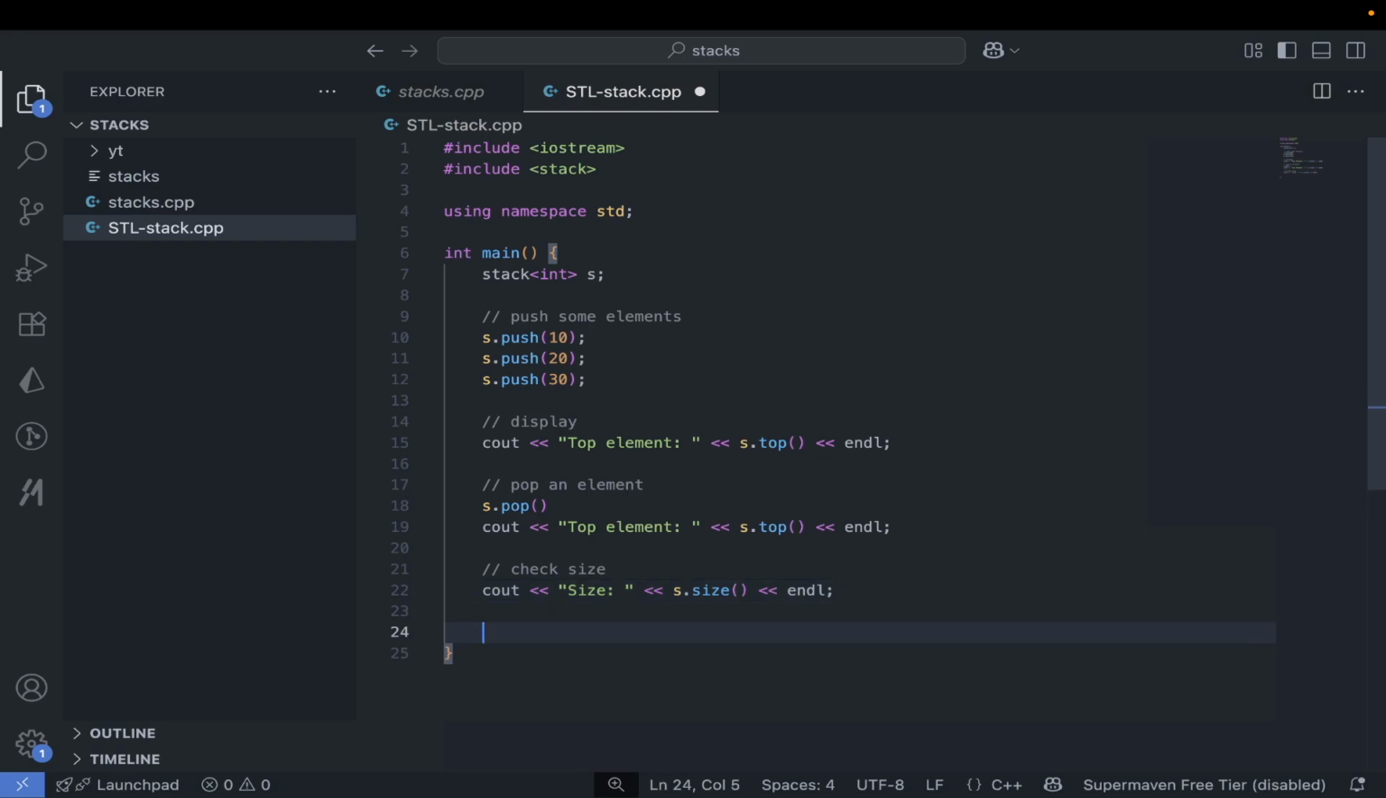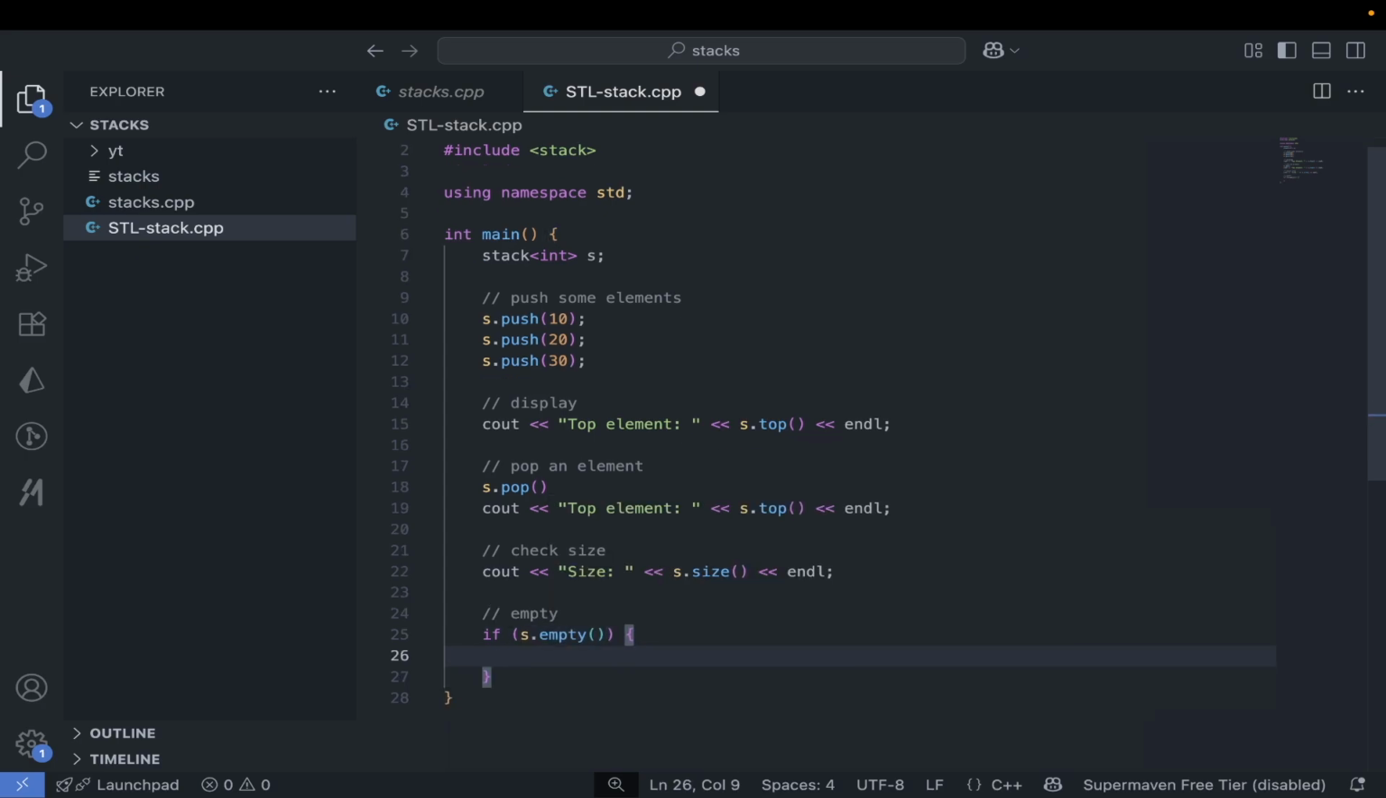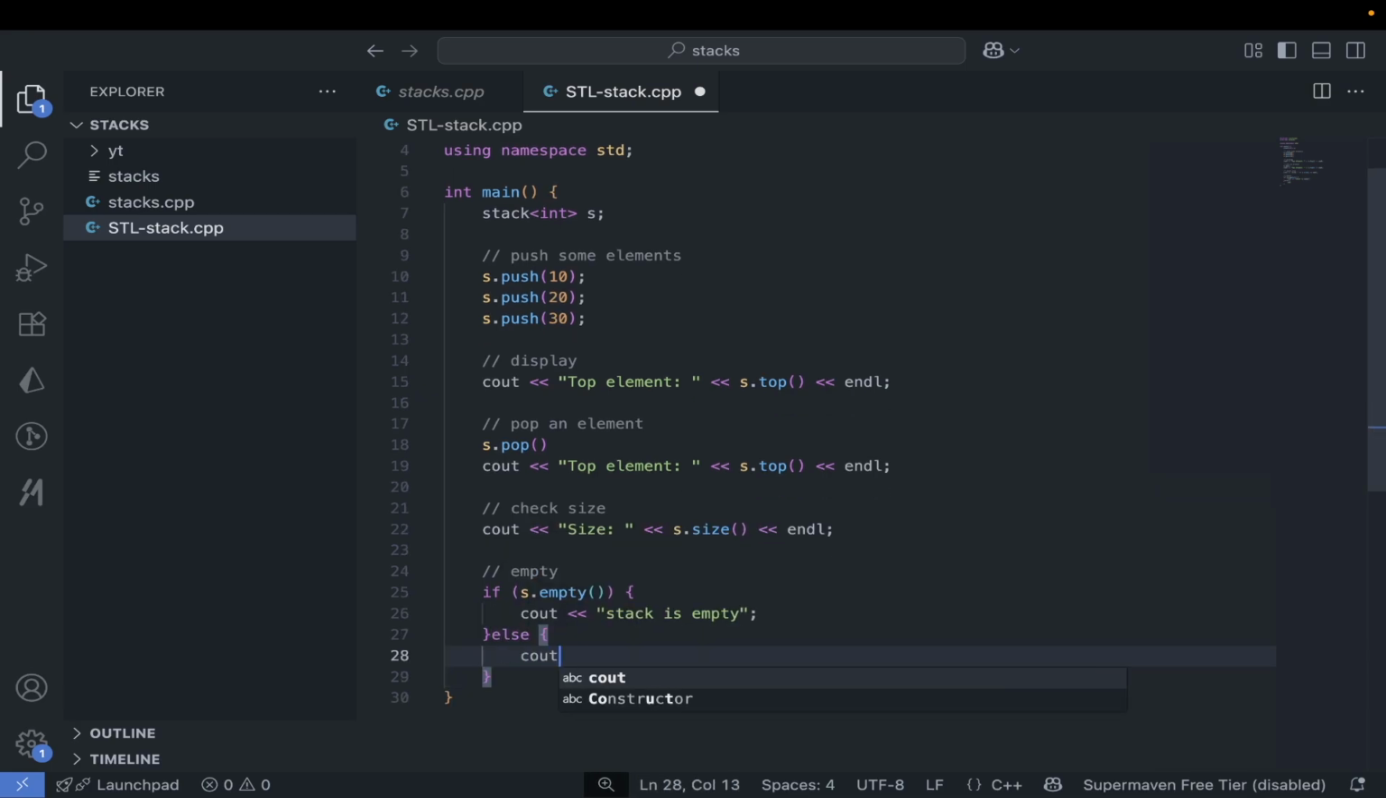Now we have to check if this is empty or not. We have a function s dot empty. It returns a boolean, I guess. Oh sorry, it's only empty. If it is empty, we have to display that stack is empty, or else we have to display stack is not empty.